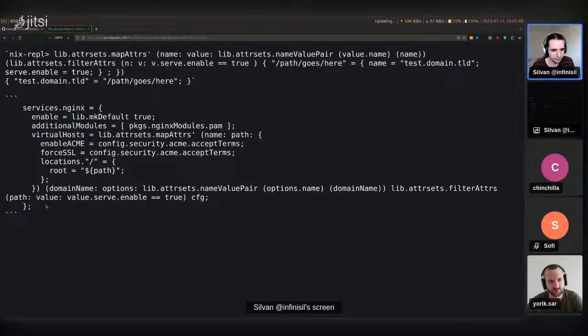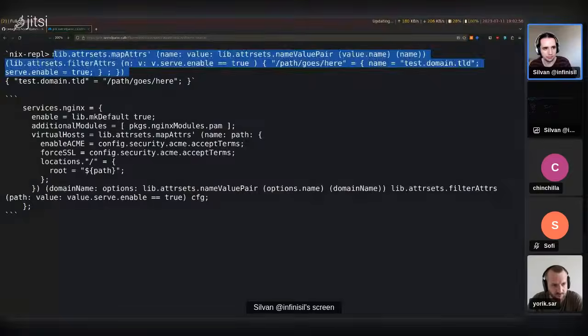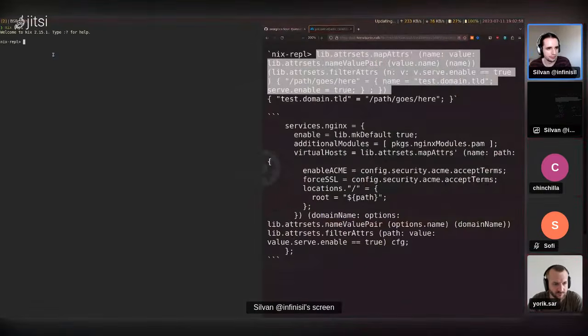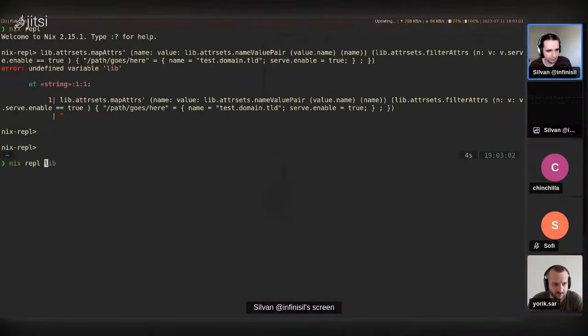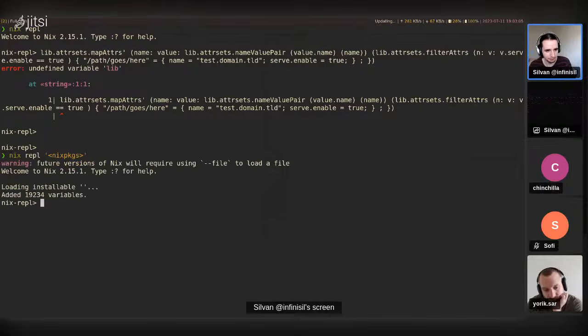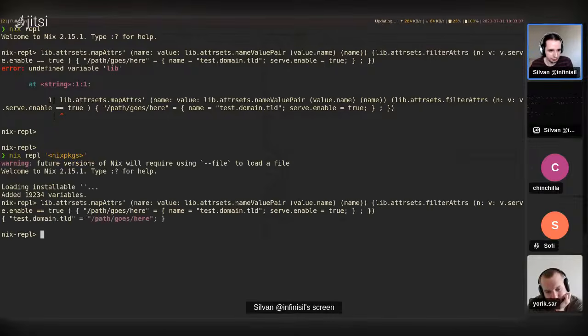Yeah, sounds good. So let's see, you have a REPL thing up here. Let's just copy this into my REPL here. And so we need lib available. I'm actually going to do it like this. We have lib available and it generates something.